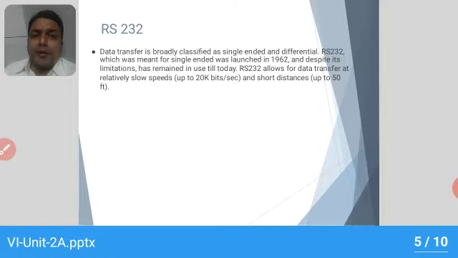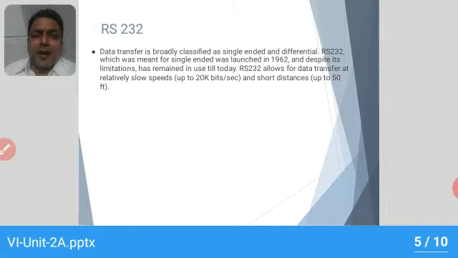RS-232 cable is meant for single-ended data transfer, which was started in the year 1962, and it is used for shorter distance data transmission, where the speed of the data transfer is on the order of 20 kilobytes per second, and the data transmission is limited up to 50 feet.